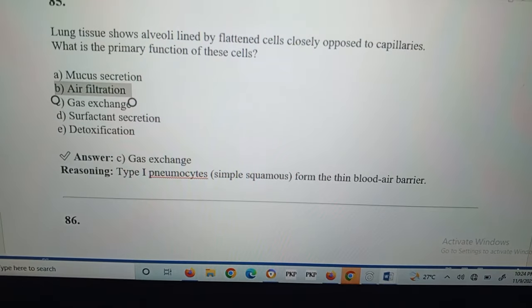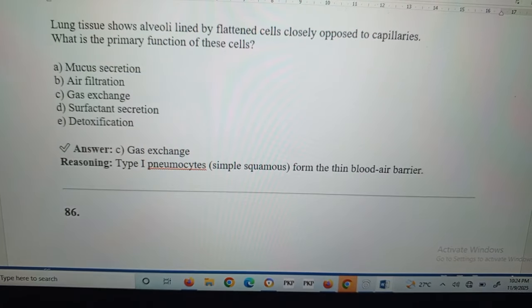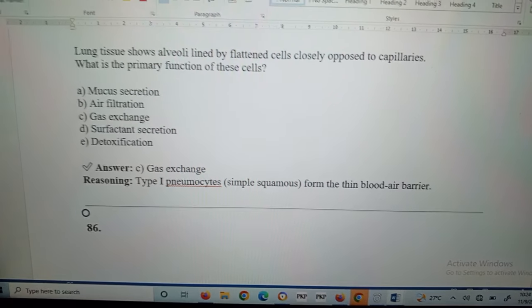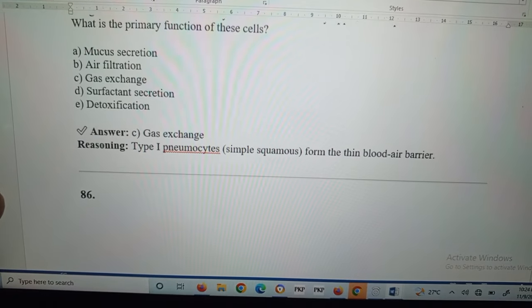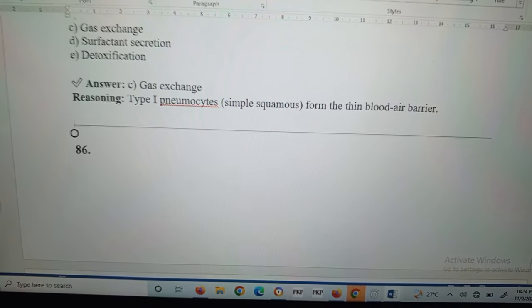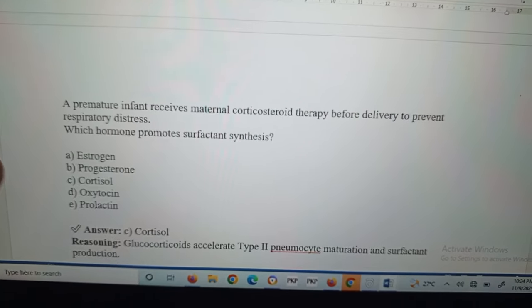Question number 85: lung tissue shows alveoli lined by flattened cells closely opposed to capillaries. What is the primary function of these cells? Gaseous exchange. Type 1 pneumocytes. Simple squamous epithelium forms the thin blood-air barrier.